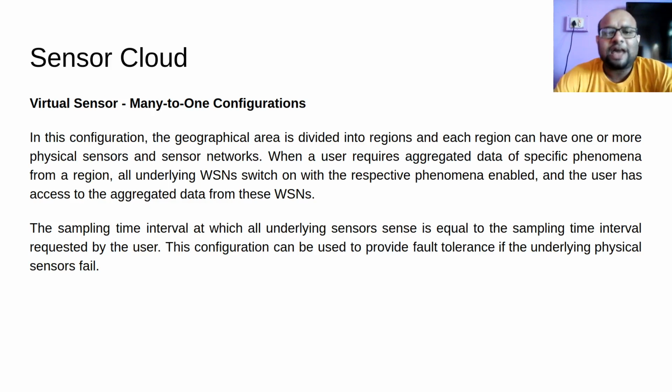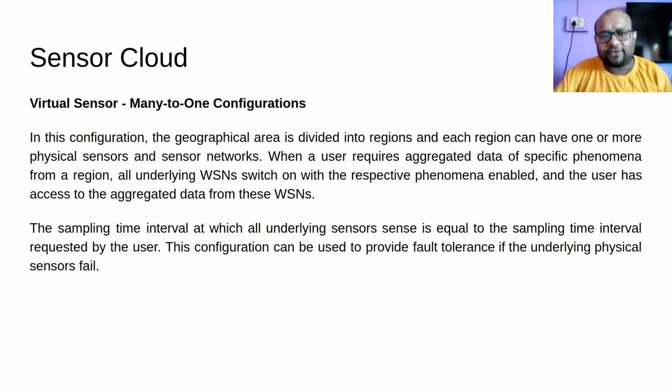Now, as a user, when I try to access temperature data from Jorhat, then all these different WSN in Jorhat will get activated. Each of these WSN will have different kinds of sensors, maybe sensors to detect light, wind, temperature.